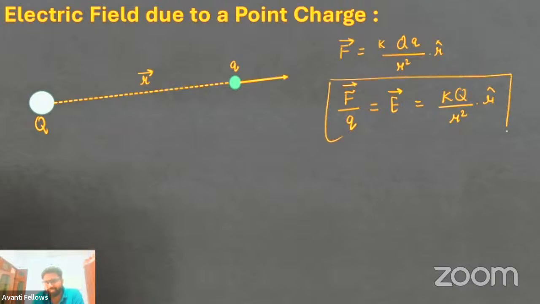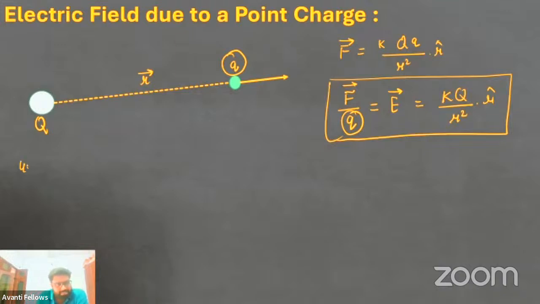Now you need to understand this. The charge particle here is a unit test charge particle. So what is a unit test charge particle?